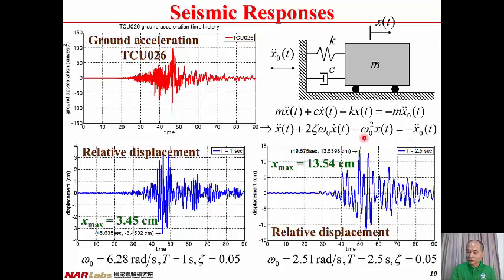Omega 0 is 2.51 radian per second and the damping ratio is 0.05, so that we can have the time history of the relative displacement. Once we have it, we can pick up the peak one, and it is found to be 13.54 centimeter.